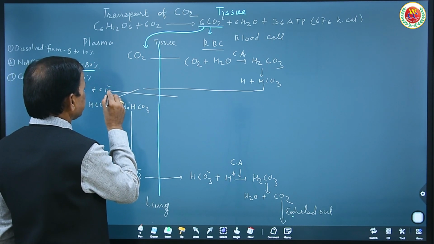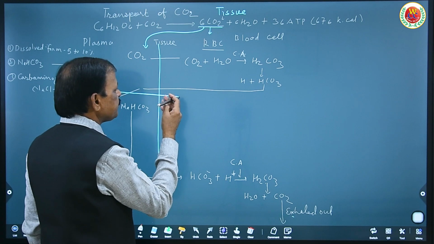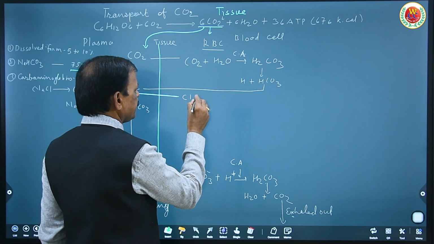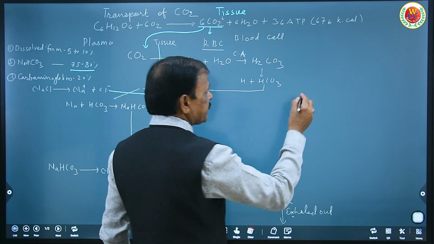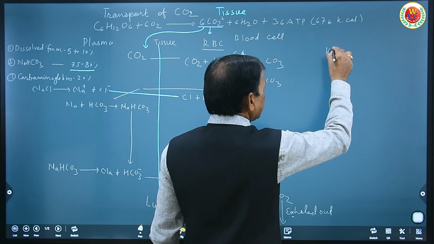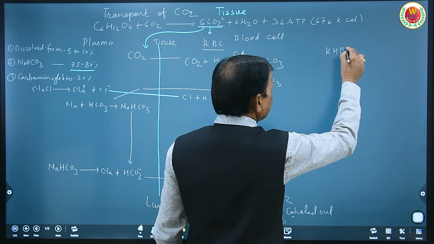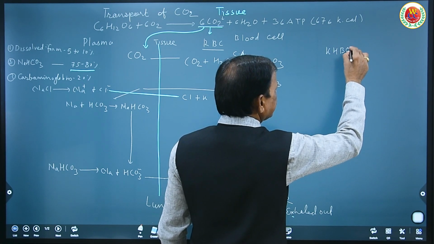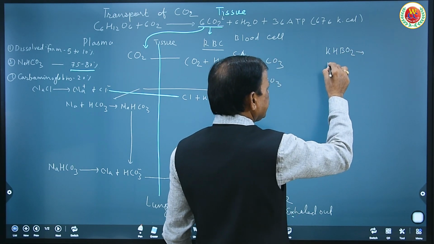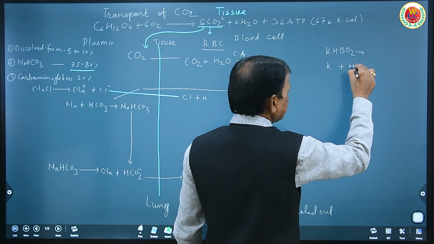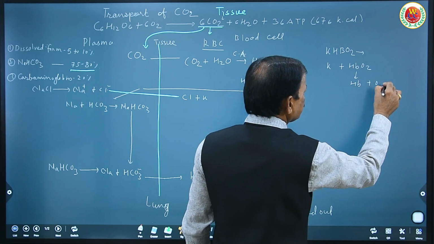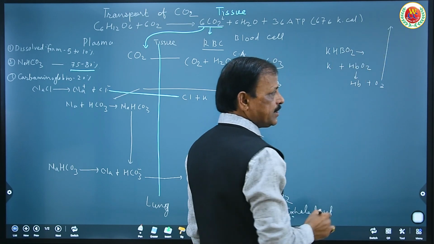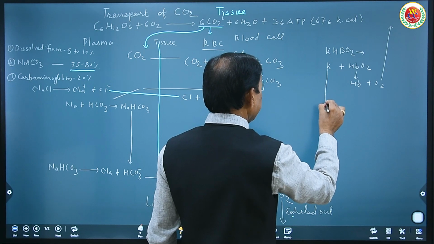Here I can show by this line. Combine with potassium as KHbO2. It becomes free after delivering O2, that is K plus HbO2, that Hb plus O2, so it is delivered to the tissue, and that K which becomes free combines